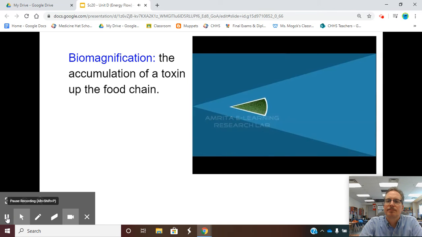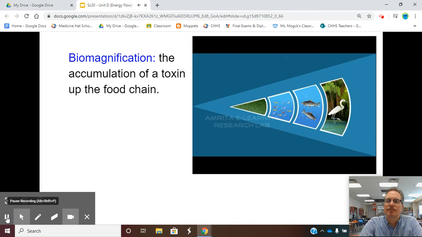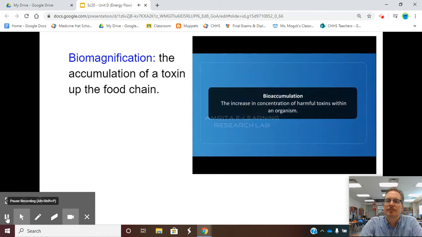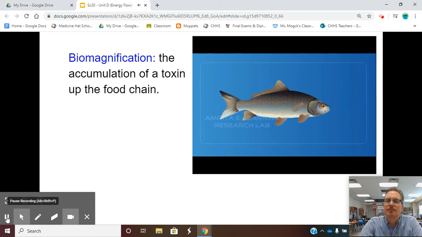In other words, organisms at low trophic levels ingest small amounts of toxins, which magnify as animals on the next trophic level consume those low-level organisms. And this effect will grow with each succeeding trophic level. Bioaccumulation is the increase in concentration of harmful toxins within an organism. For example, if a fish is continually exposed to toxins throughout its lifetime, it may experience chronic poisoning and a shortened lifespan. The impacts of toxins are unique and may impact an organism in very unique ways.